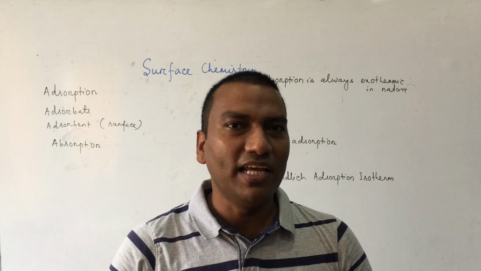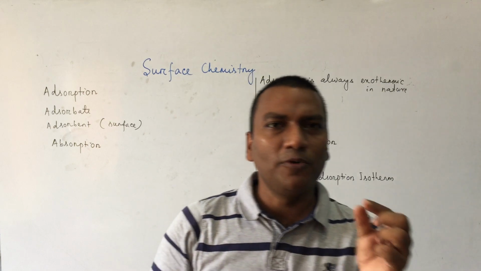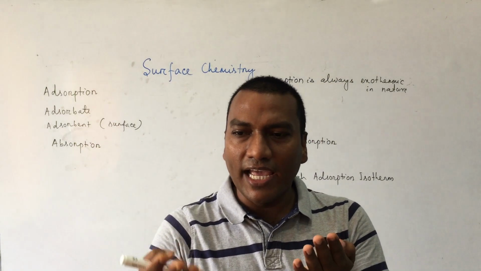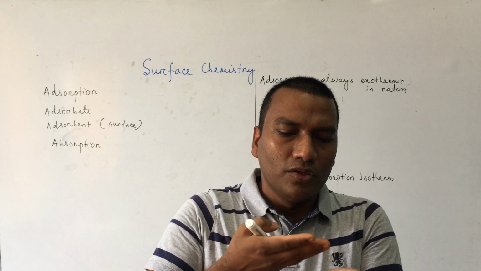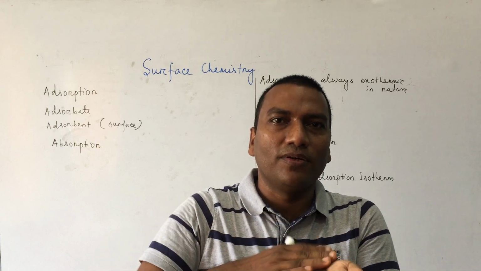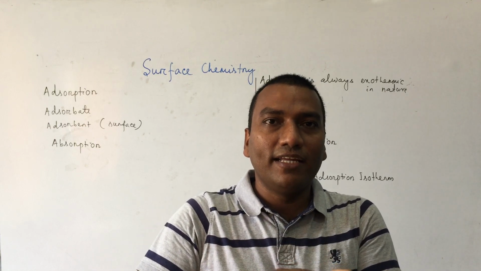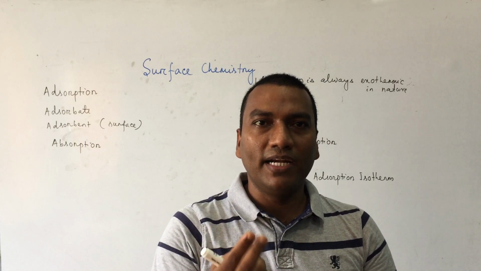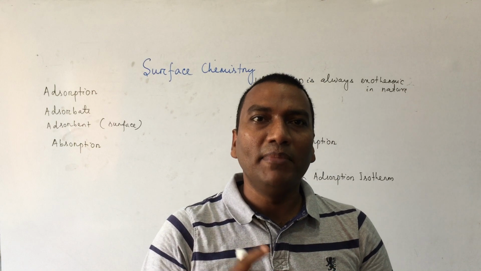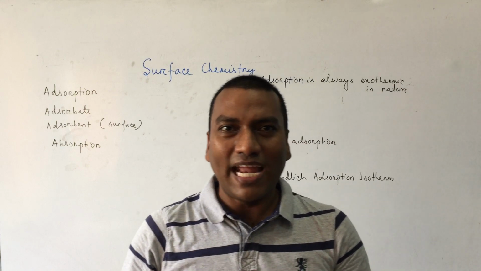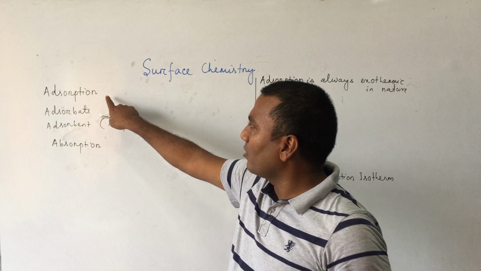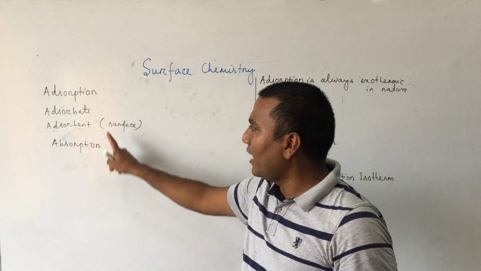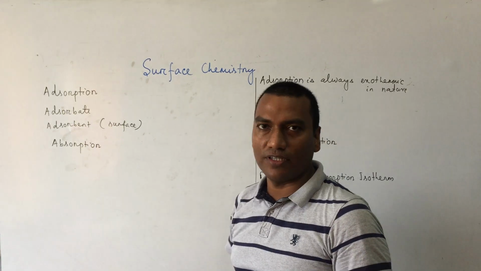Another example: if you take a piece of bread and apply butter with a spoon or knife, the butter will be accumulated over the bread. But when you dip the bread deep inside milk, the milk is absorbed. So here you see the terms adsorption, adsorbate, adsorbent, and absorption.